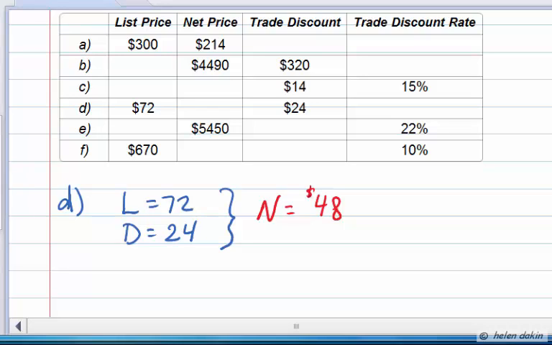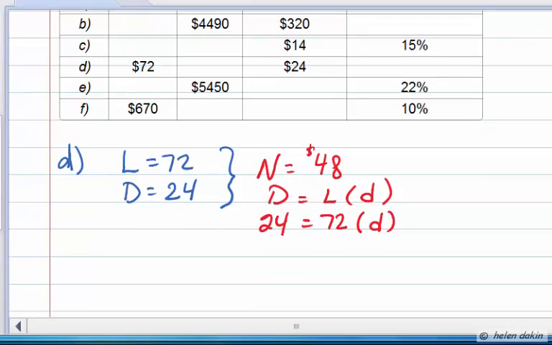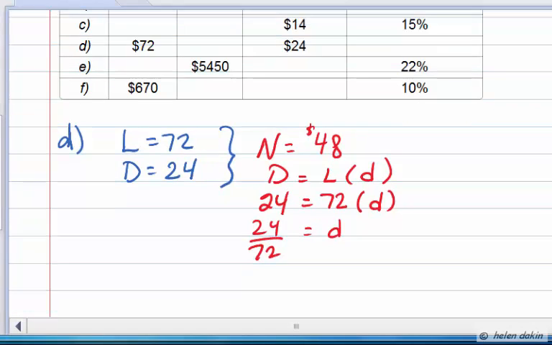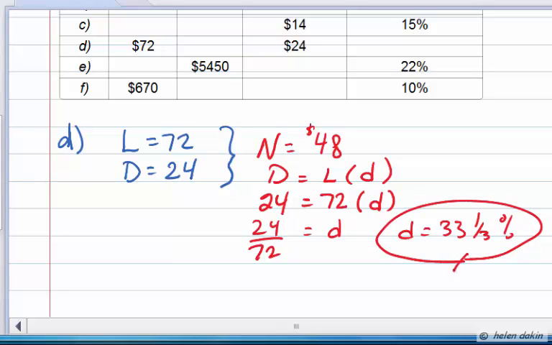From here, we also can take advantage of the fact that discount is always a percentage of list price. So it's list price multiplied by the trade discount rate. And so the amount of discount is $24. And we're going to take the list price of $72 and multiply by the discount rate, which we're trying to figure out. And we solve for d by dividing both sides by 72. So we've got 24 divided by 72. This gives us a trade discount rate of 33 1/3%. So a single discount rate of 33 1/3% will reduce the list price to a net of $48.